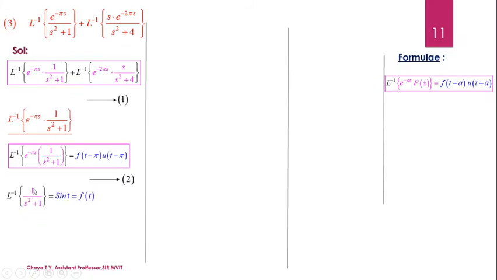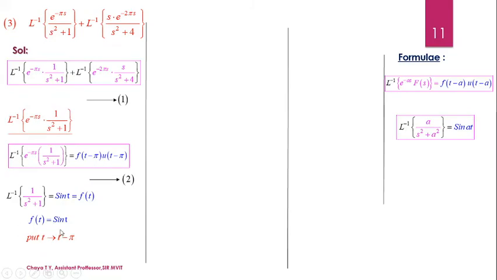Fine. So, now what are we going to do? We are going to consider the Laplace inverse of the coefficient of the exponential term, which is 1 by s square plus 1. So, what is Laplace inverse of 1 by s square plus 1? It is sin t, which we have from the basic table of inverse Laplace transforms. That is, Laplace inverse of a by s square plus a squared is sin at, or I can write it as sin at by a also. So here a takes the value 1, therefore I can write it as sin t, which equals f of t.